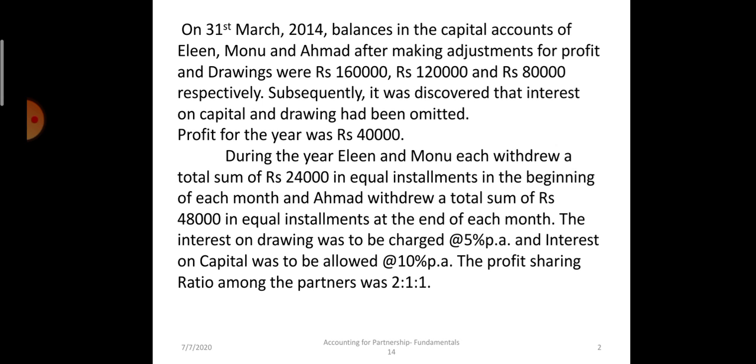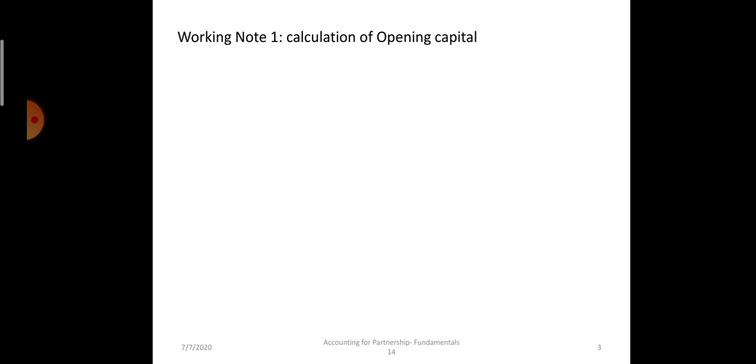All of you again recall. The profit is 40,000. Drawings for Eileen and Monu are 24,000, for Ahmed it is 48,000. Interest on drawing at 5% was omitted and interest on capital at 10% was also omitted. So now we have to first calculate the opening capital. They had not introduced or withdrawn capital, so interest on capital will be allowed on the opening balance. So first working will be for the calculation of opening capital.